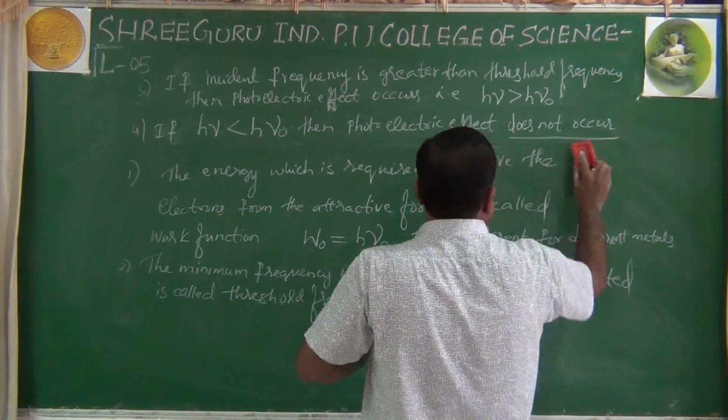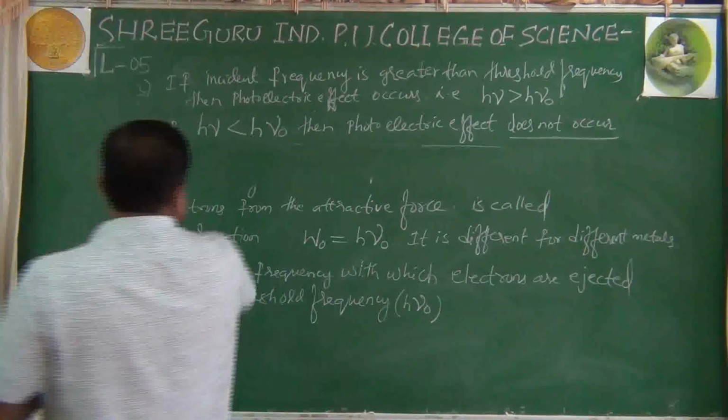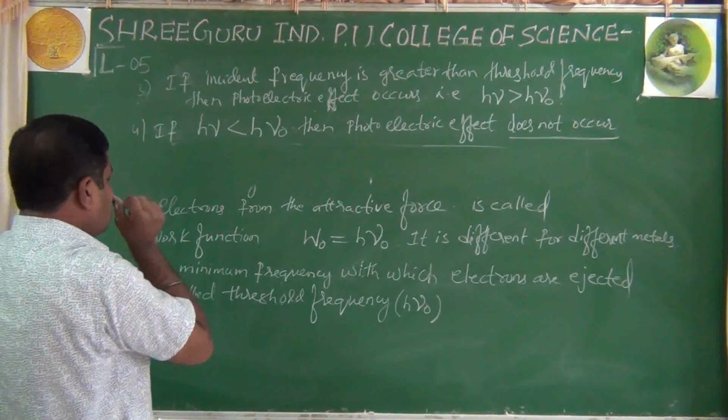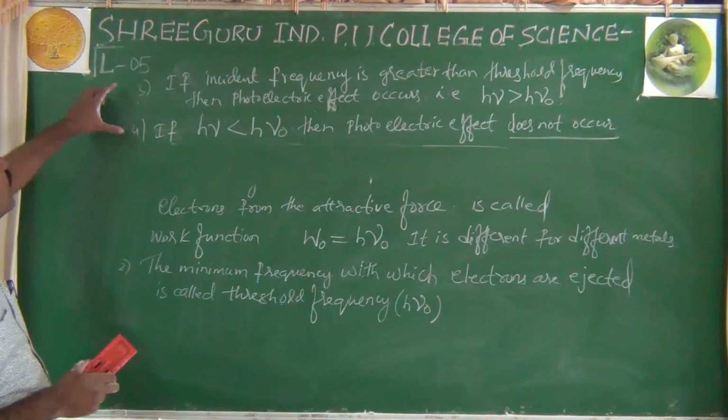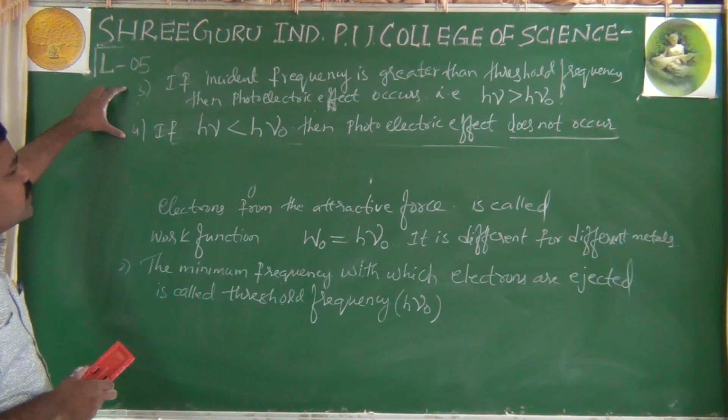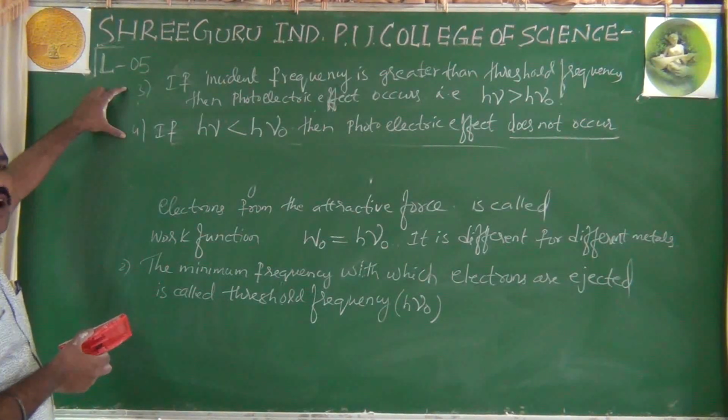Photoelectric effect does not occur. Okay, this is how he has given 4 explanations using Planck's quantum theory, which was given by Einstein.